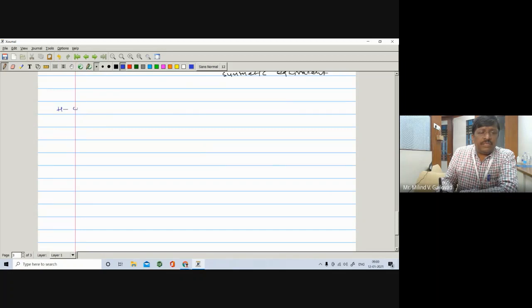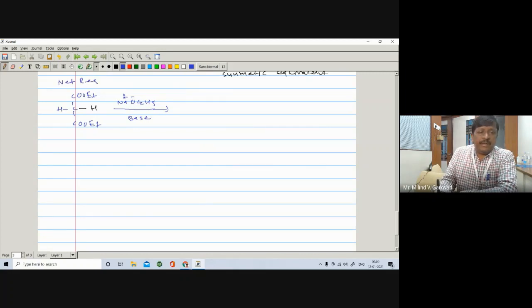Here is the HC, here is the COOEt, here is also COOEt, and here is a H. The reaction takes place in the presence of base. Base is Na plus, O minus, C2H5, sodium ethoxide. It acts as a base. It abstracts a proton.